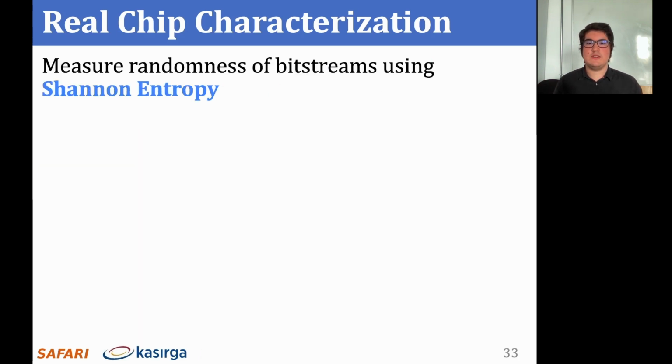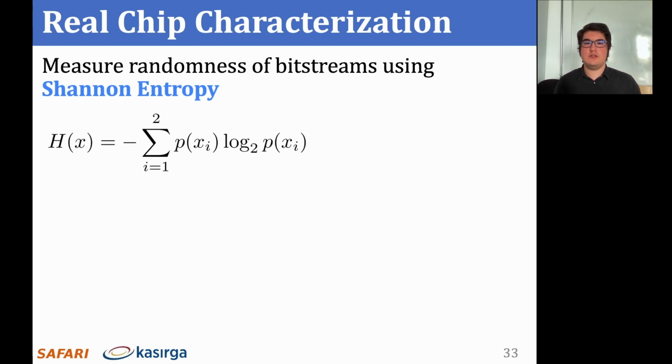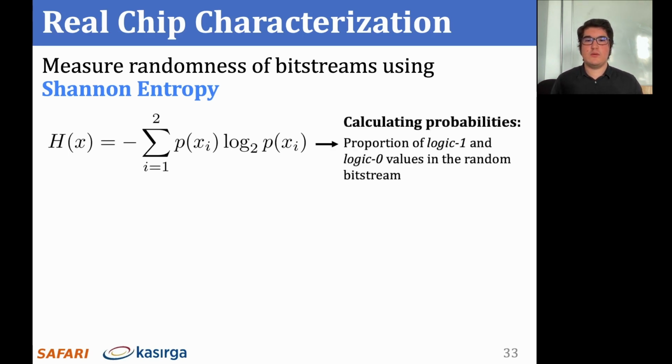We use Shannon entropy as a measure of randomness in bit streams generated on DRAM sense amplifiers. Shannon entropy is calculated using this formula, and it can be interpreted as the effective number of random bits in a bit stream. To calculate the probability values in this formula, we simply find the proportion of logic 1 and logic 0 values in the random bit streams we test.